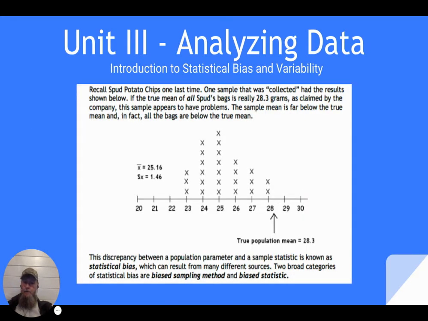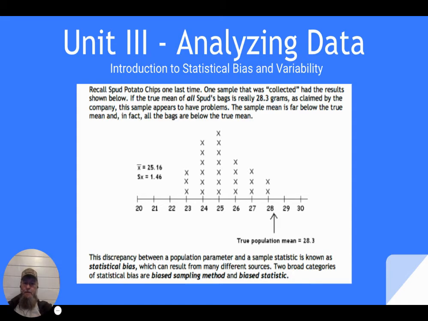Recall Spud potato chips one last time. A sample was collected, had results shown below. This is a new sample. If the true mean of all Spud's bags were 28.3 grams as claimed by the company, the sample appears to have some problems. Sample mean is far below the true mean, and in fact, all the bags are below the true mean. The discrepancy between the population parameter and the sample statistic is known as statistical bias, which can result from many sources. Two broad categories of statistical bias are bias sampling method and bias statistic.